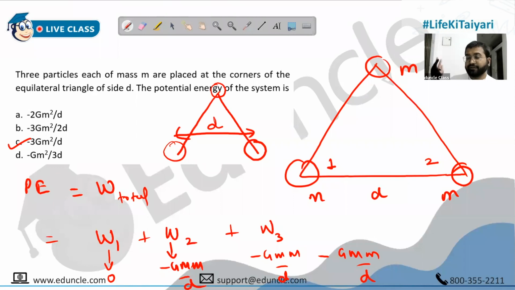Work is done with respect to the first. Then you will bring the third. Work is done with respect to the first and second. Then you will bring the fourth. Work will be done with respect to the first, second, third. Okay, that's it. Next.